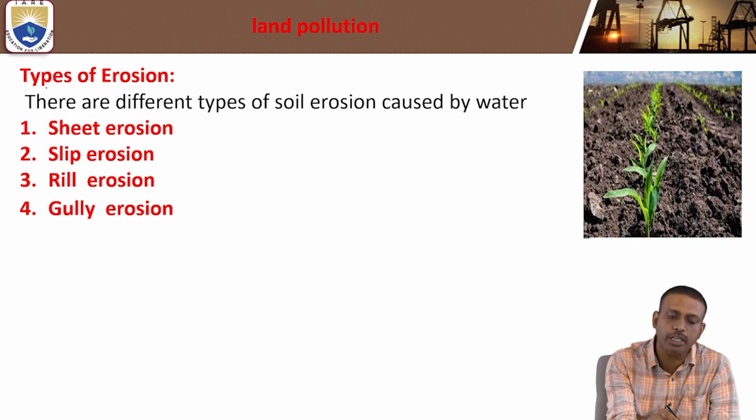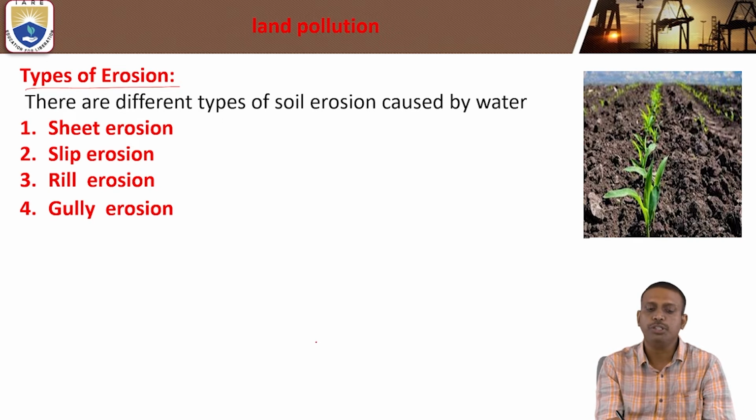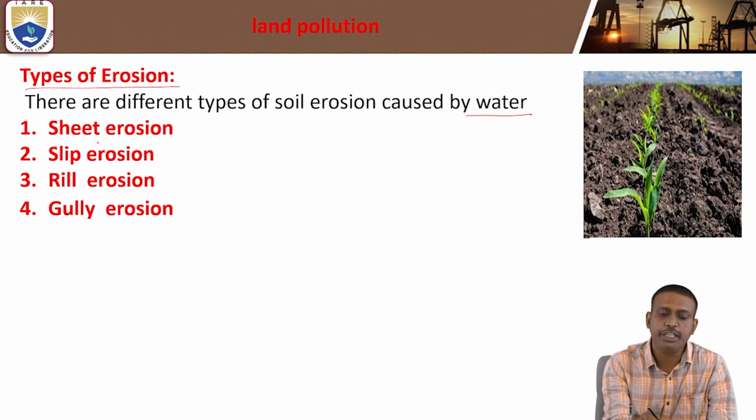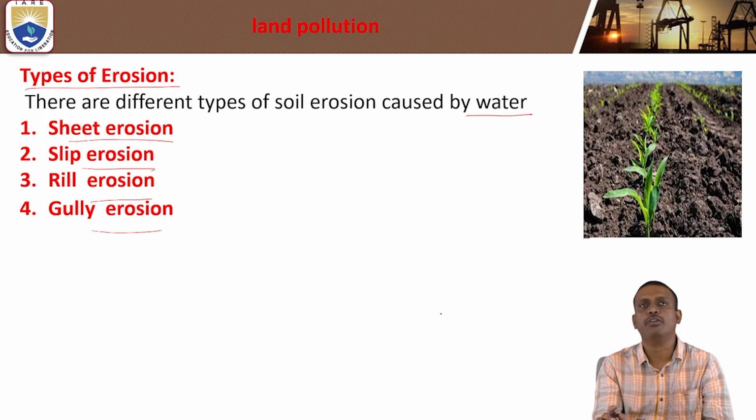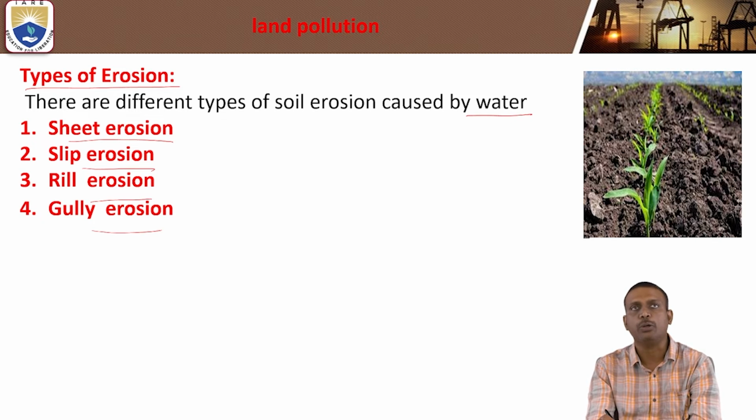Types of erosion. There are four different types of soil erosion caused by water: sheet erosion, splash erosion, rill erosion, and gully erosion.